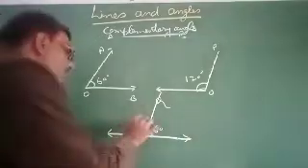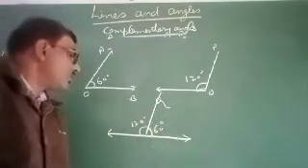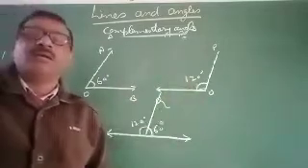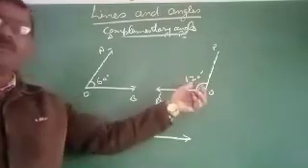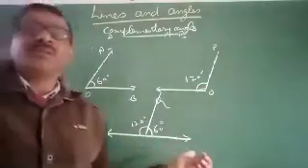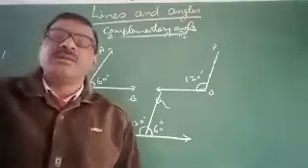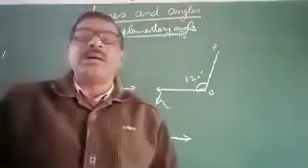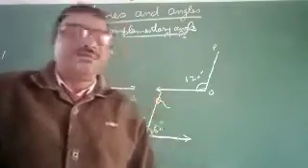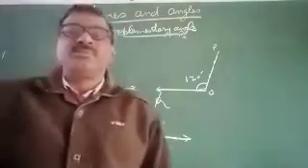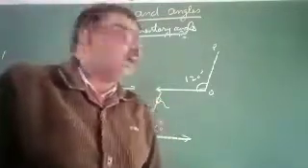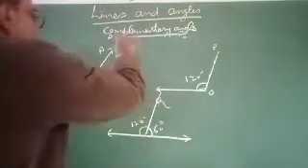We see that when you add the 60 degree angle and the 120 degree angle, then this angle is formed, and this angle is called a supplementary angle. So we can say if the sum of two angles is 180 degrees, then the angles are called supplementary angles. Now this is the supplementary angle.